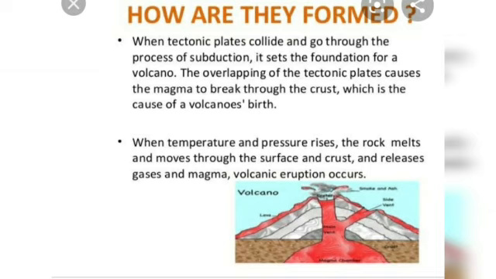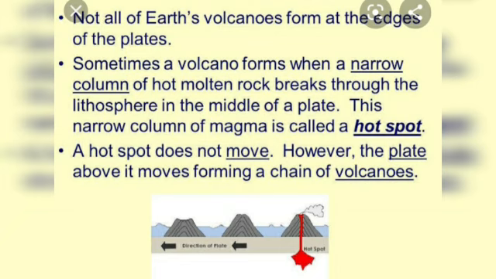This is the zone where the magma tends to break through the crust and gives rise to volcanoes. Because of the huge temperature and pressure that rises inside the earth, the rocks begin to melt and move through the surface and the crust, and when they are moving, they tend to release a lot of gases and magma too, thereby leading to the volcanic eruption.